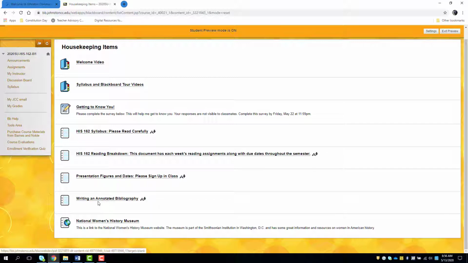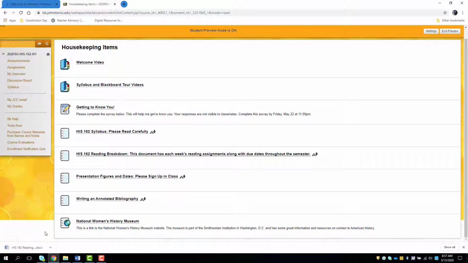This is writing an annotated bibliography. This also appears under the week where the annotated bibliography is due, and it just shows you how to do that. We'll look at that in a second. And a link to the National Women's History Museum. It's part of the Smithsonian Institution in DC. This is just for you to peruse and look at, and if there's a topic that interests you, or if you're picking a figure, you might want to see if there's anything on her in the museum. So just for you to look at. There's nothing required there. It's just really something extra that you can check out if you want.